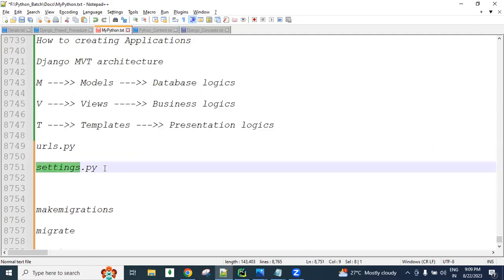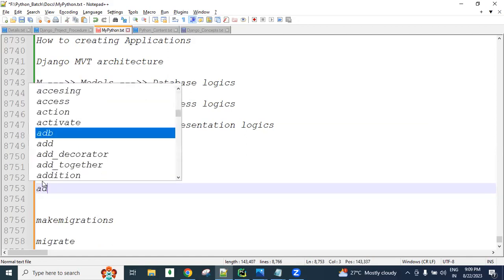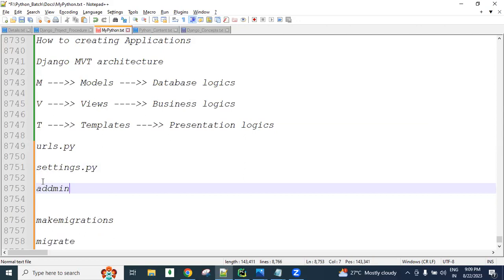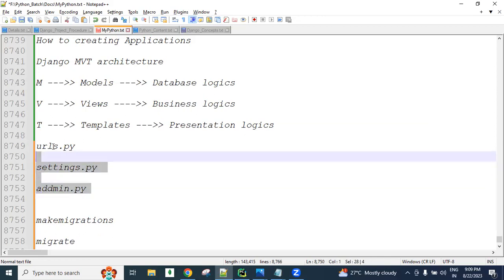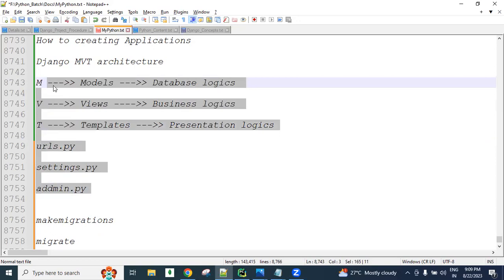In this file, we do settings regularly depending on the requirement, so you must know this. And then the admin.py file is there. In the admin.py file, we write the logics. So you need knowledge of the combination of all these files.